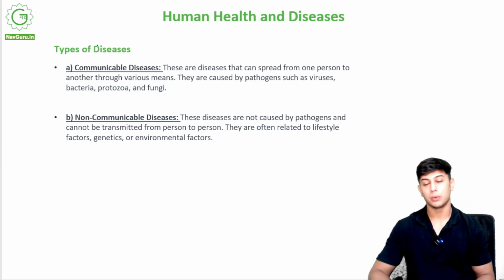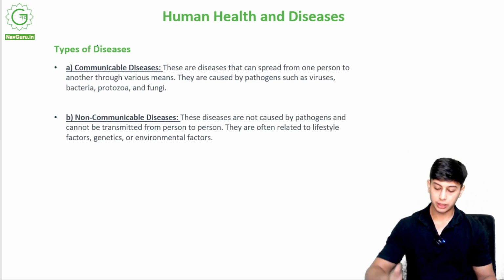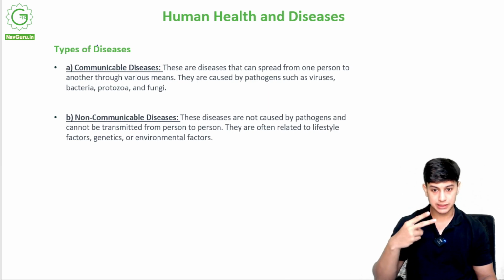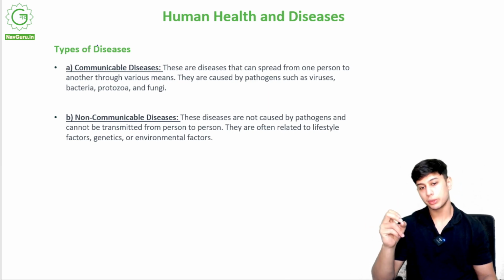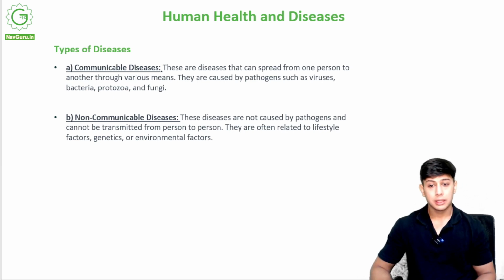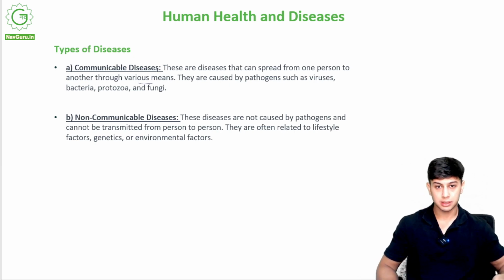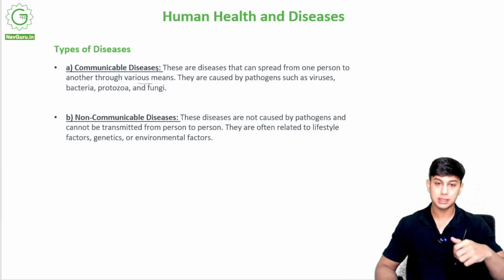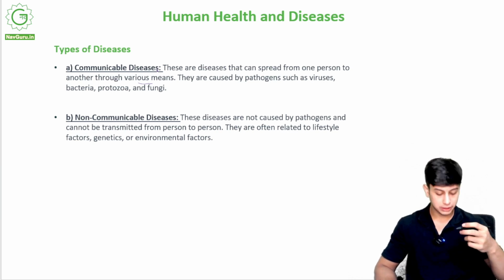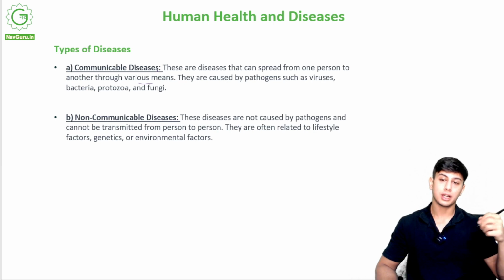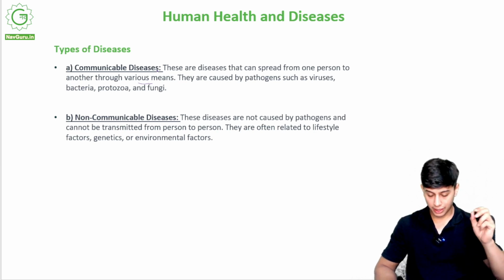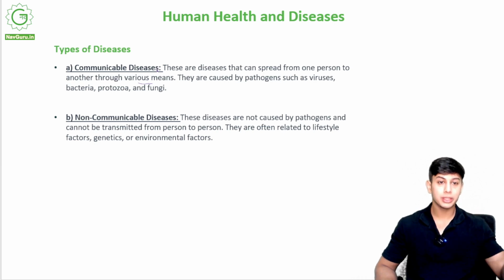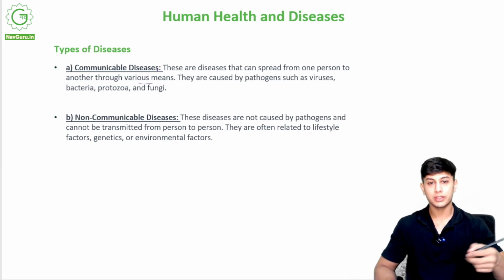Communicable diseases. Now we come to the types of diseases. There are broadly two types of diseases, communicable and non-communicable. Communicable diseases are diseases that can spread from one person to another through various means. A transmittable, spreadable disease, from me to another person, can spread easily through various means, a means of transport. So if I have a particular disease, it can be communicated to another person through various means of transport.